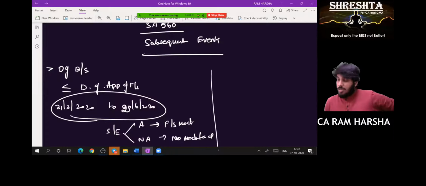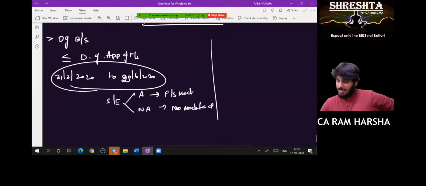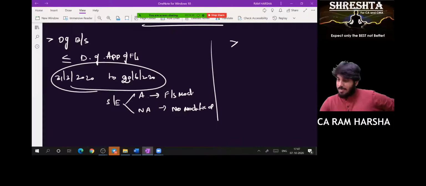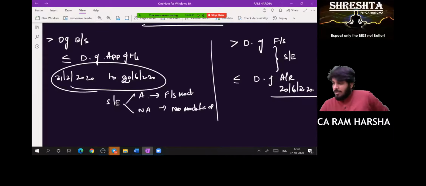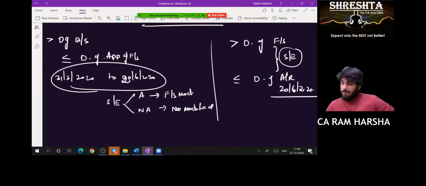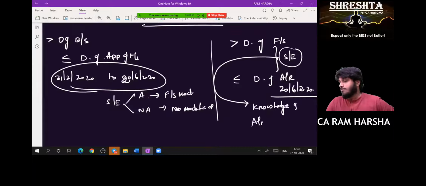Whereas you take Auditing Standard SA 560, subsequent event definition means event occurring after date of financial statements, but on or before auditor's report. Whatever is there here, we call it a subsequent event. Audit report date is also similar to approval date. Same date we will keep, approval date. Here also subsequent event means same, but this fact came to the knowledge of auditor after date of audit report. After the date of auditor's report.